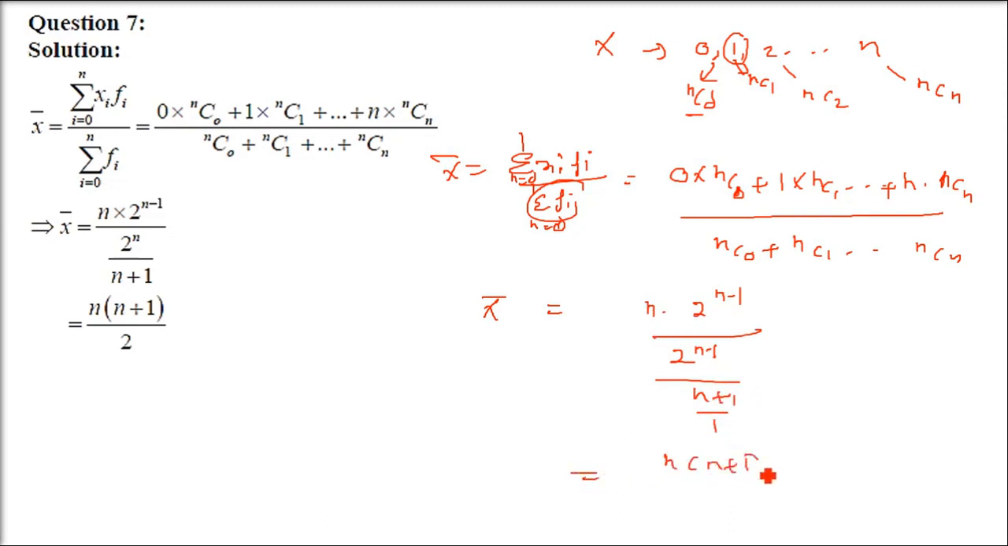Now, n goes up, n plus 1 remains in the denominator. So 2 to the power n minus 1, and 2 to the power n goes up, it becomes 2 to the power minus n. So you have to add the exponents: 2 to the power n minus 1 plus minus n. Essentially you are adding n minus 1 with minus n. So n minus n cancels, minus 1 will be there, 2 to the power minus 1 will come. So you take it in the denominator, so it comes in the denominator. So n by 2. Okay, so this is your final solution.